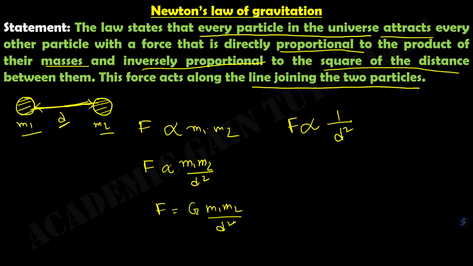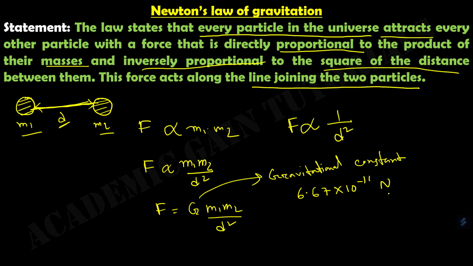This G is known as the gravitational constant, and the value of this G is 6.67 into 10 to the power minus 11 Newton meter square kg inverse 2.